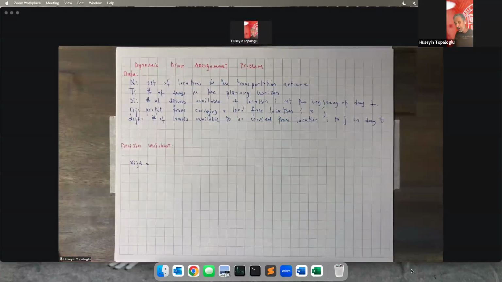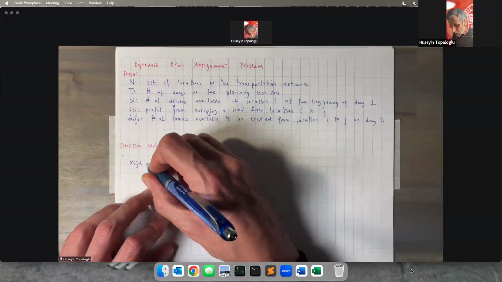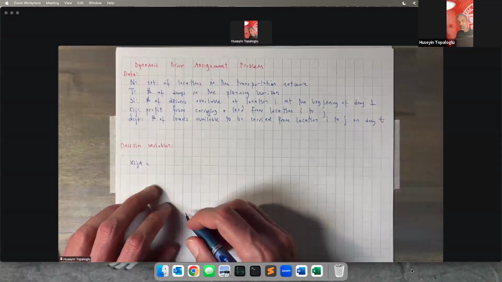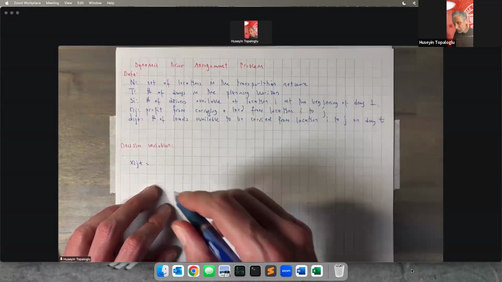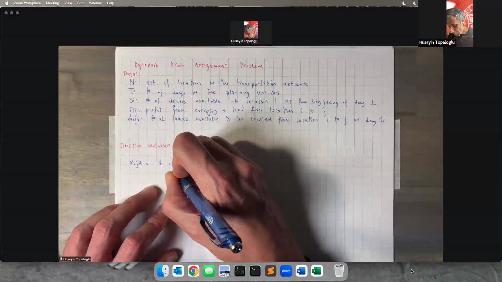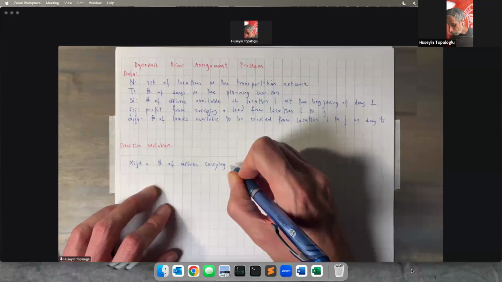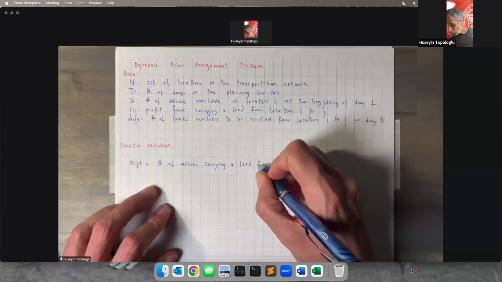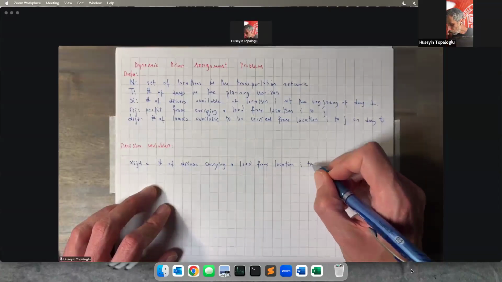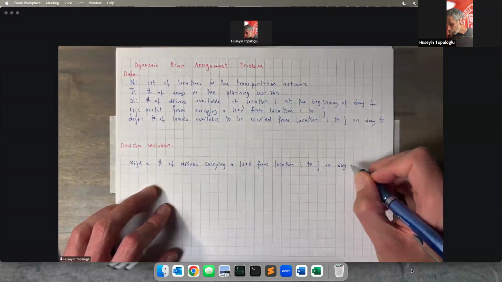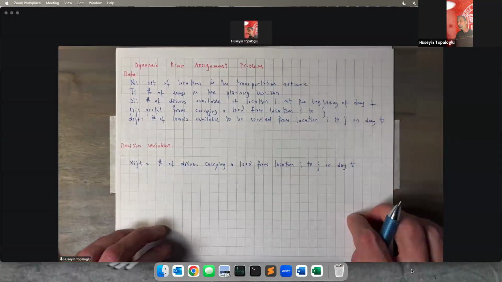This is going to be the number of drivers carrying a load from location I to J on day t. x_ijt, our decision variable, is the number of drivers carrying a load from location I to J on day t.